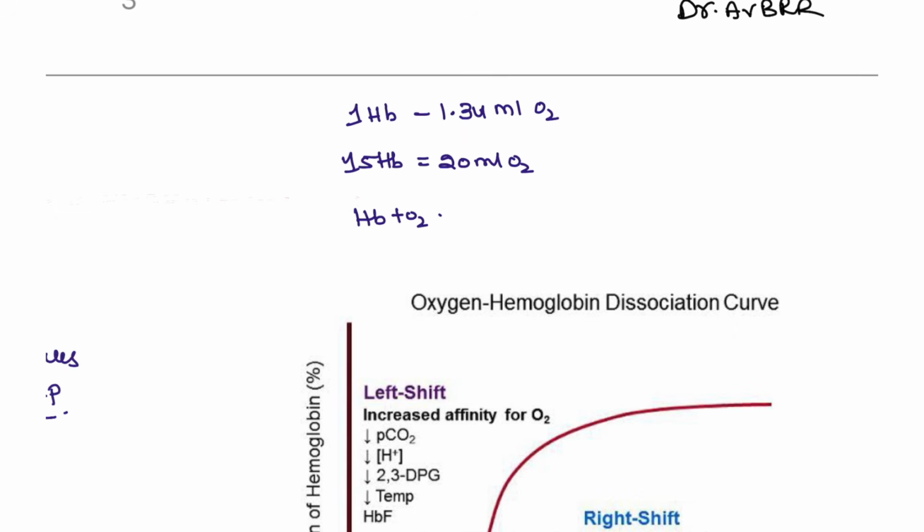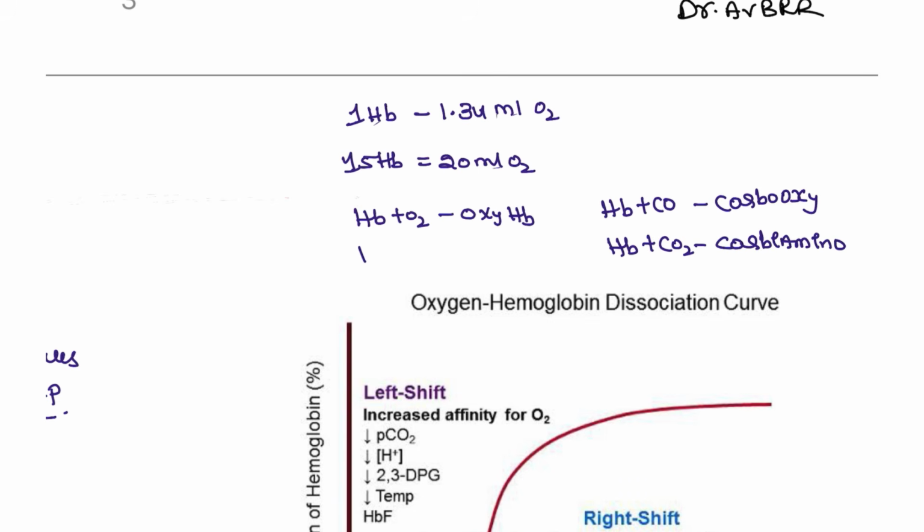Hemoglobin plus O2 is known as oxyhemoglobin. Hemoglobin plus carbon monoxide is carboxyhemoglobin. Hemoglobin plus CO2 is carbamino hemoglobin. Hemoglobin plus ferric is